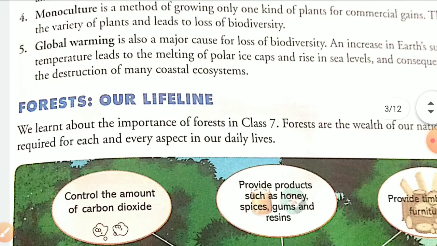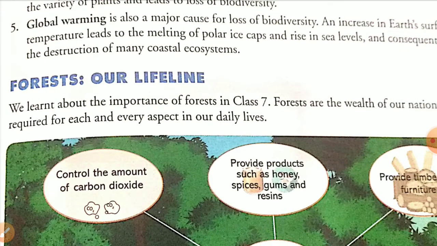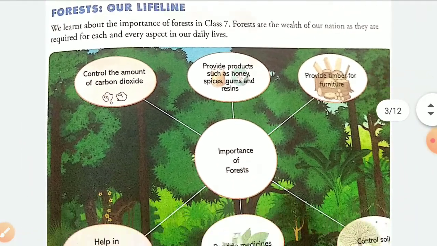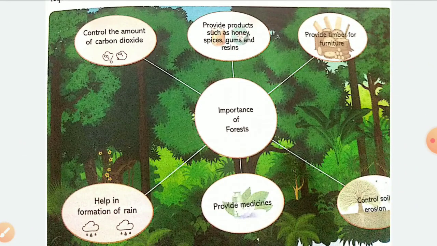Okay. Now let us come to the next topic, that is forest. Our lifeline, no doubt, they are our lifeline. In previous classes, you must have read, and I have told you in the beginning also, the forests are the real wealth of a nation. Okay, and they should be increased in every aspect, isn't it? If you watch this flow chart given in your book, then you can see that so many things are provided by them, isn't it? You see the importance of forest.